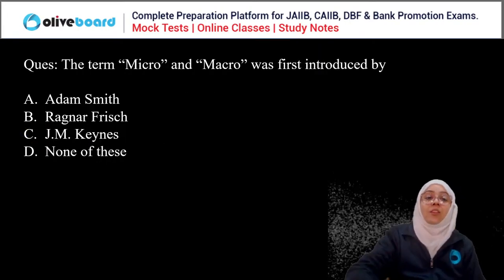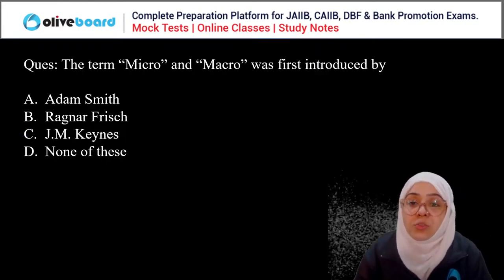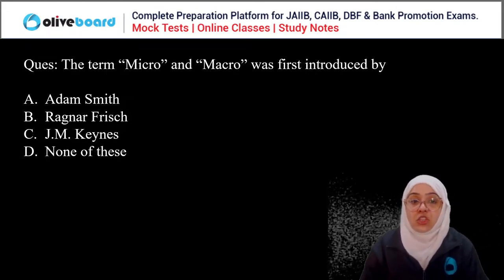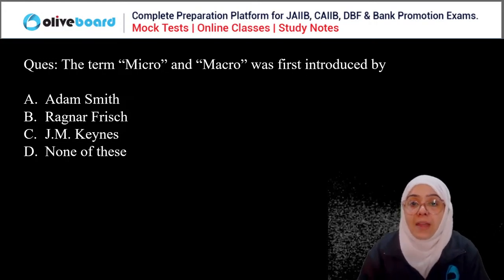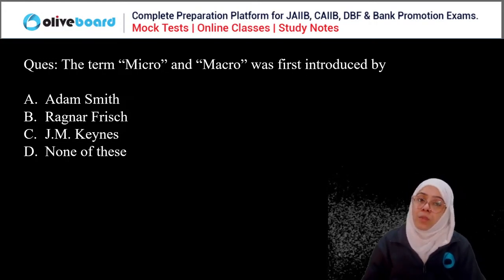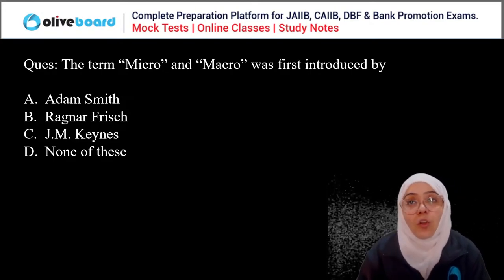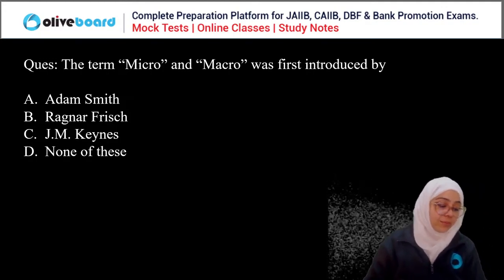Okay. Next question. The terms micro and macro were first introduced by whom? Adam Smith, Ragnar Frisch, J.M. Keynes, or none of the above. Please answer this question, guys.